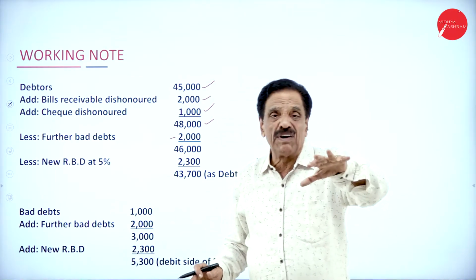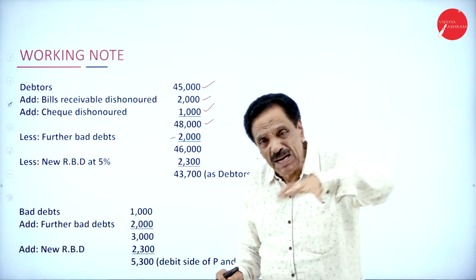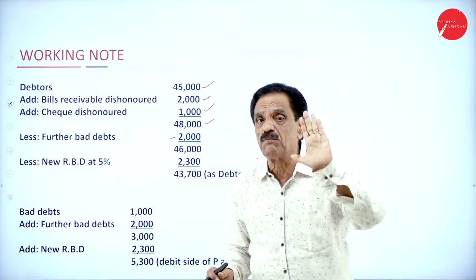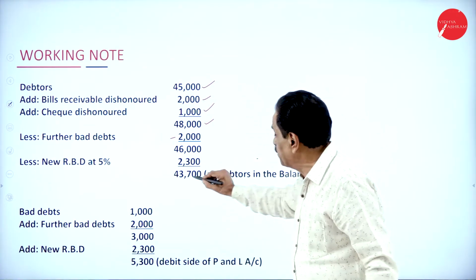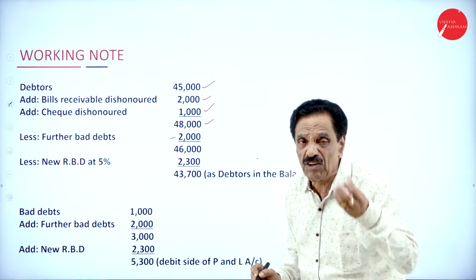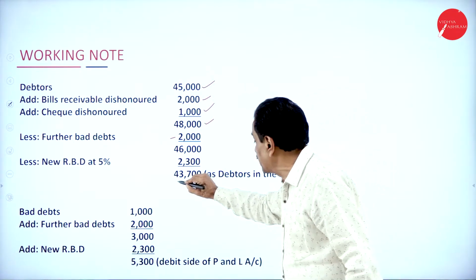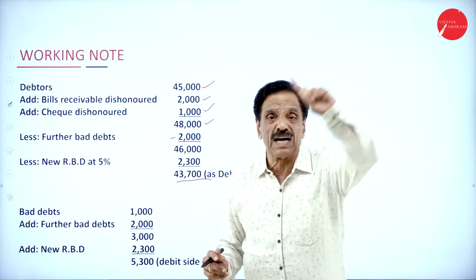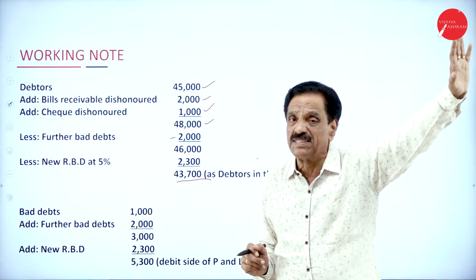On that, the firm has kept aside a provision. How much provision? 5% may come, may not come. The company kept aside how many percent? 5%. 5% of 46,000 is 2,300. How much money are we going to receive from our customer? That is 43,700, which should be shown on the asset side of the balance sheet as debtor.